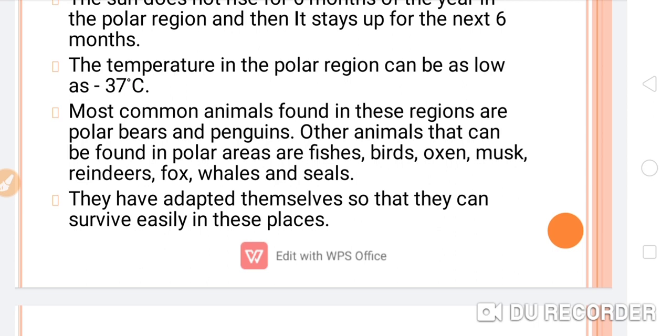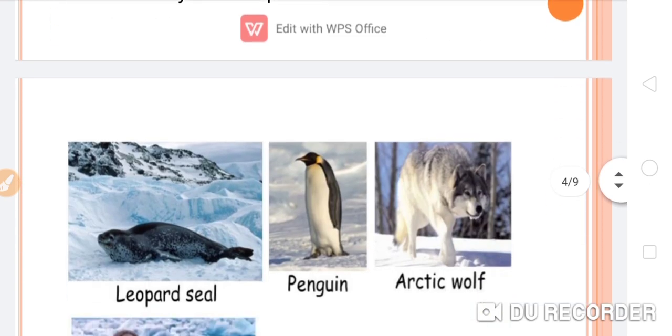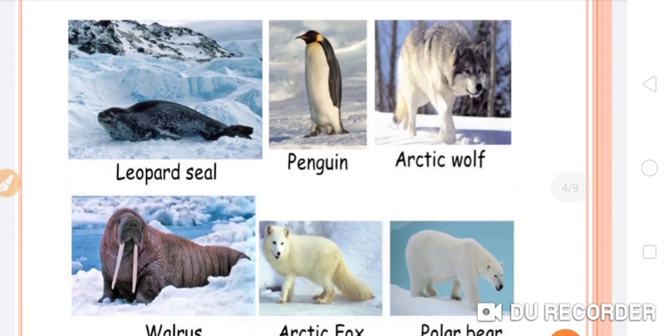They have adapted themselves so that they can survive easily in these places. Here in this figure you can see all the animals found in the polar region.